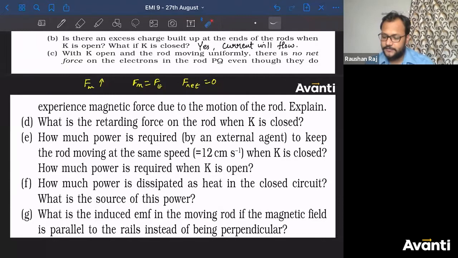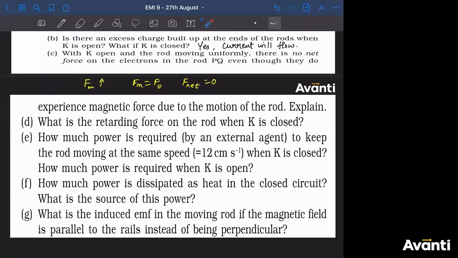What is the retarding force on the rod when K is closed? Guys, if you don't want to give me the numerical value, give me the formula that you want to use here. Tell me what is the retarding force on the rod, not on the electron. Atharv, electrostatic force will act on the charges. Okay? Tell me the answer for what is the retarding force on the rod when K is closed?